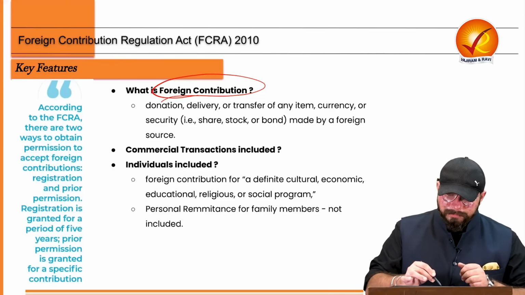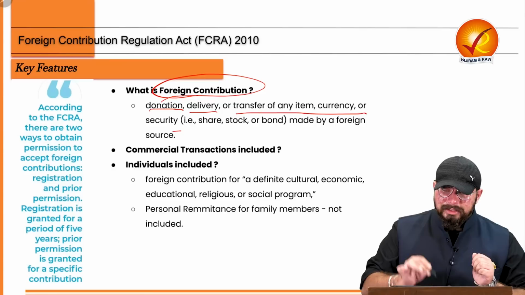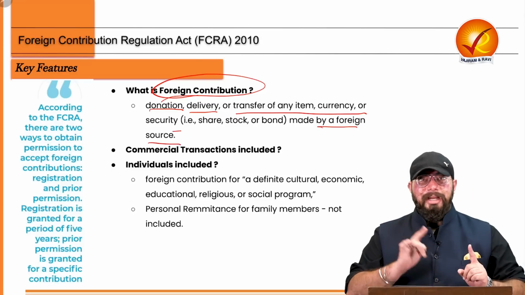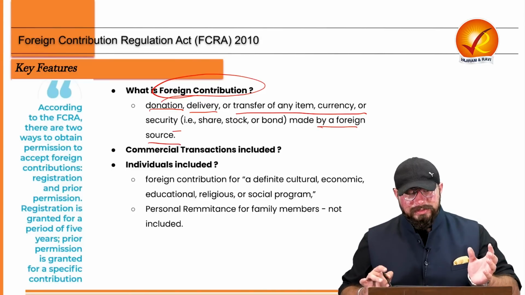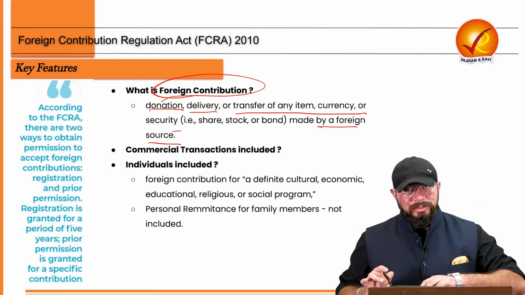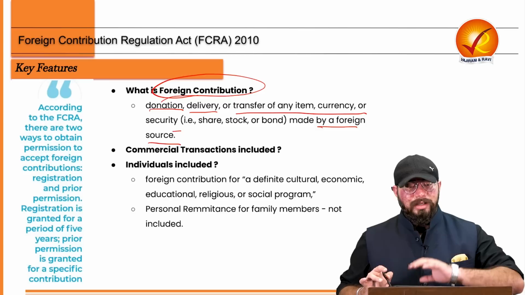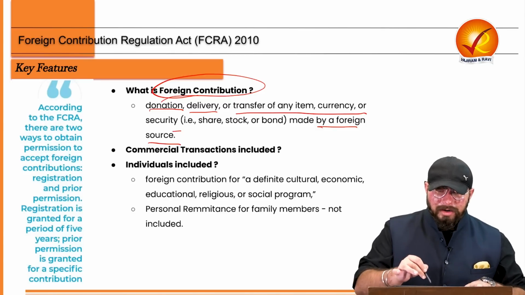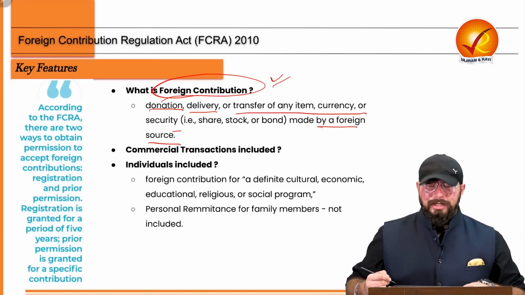Any donation or any delivery or transfer of any item, currency, or security which is made by a foreign source to certain individuals, organizations, or associations in our country, all those donations and contributions will come under the ambit of foreign contribution of your FCRA 2010.